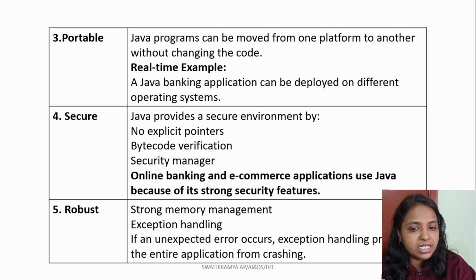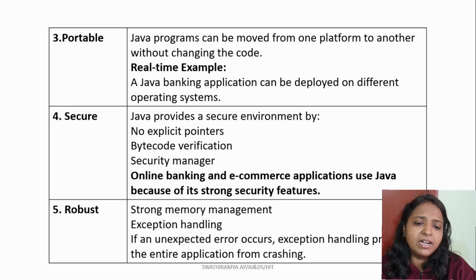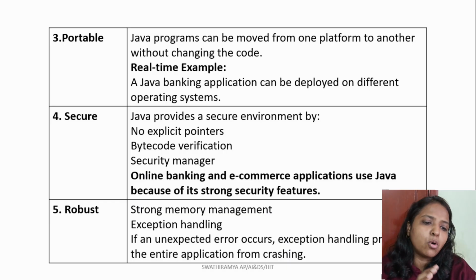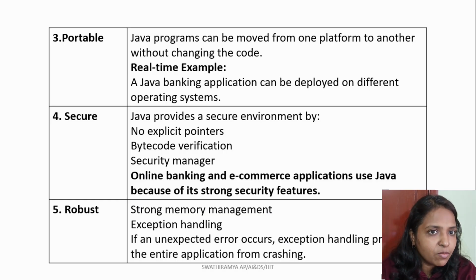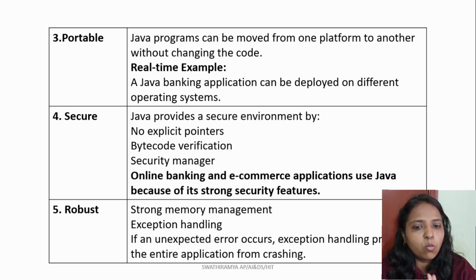So portability, security, and robustness are important reasons why Java is used for reliable applications. As I told you, why we are using Java till now is because of these features, portability, security, and robustness, which give importance to the language. These are a few important features in Java.